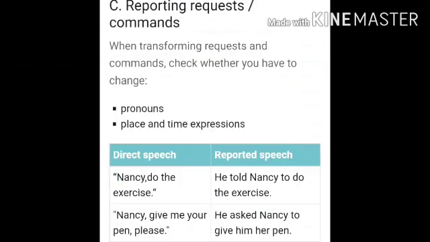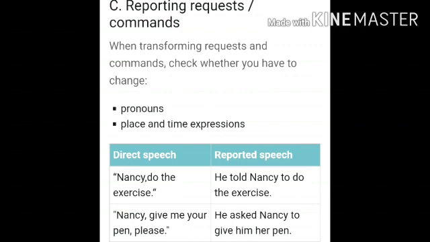Look at the third type of sentence, reporting commands. In transforming it, check whether you have to change the pronouns, place and time expressions. Look at the example: "Nancy, do the exercise." "He told Nancy to do the exercise." You should use to there. "Nancy, give me your pen, please." "He asked Nancy to give him her pen."